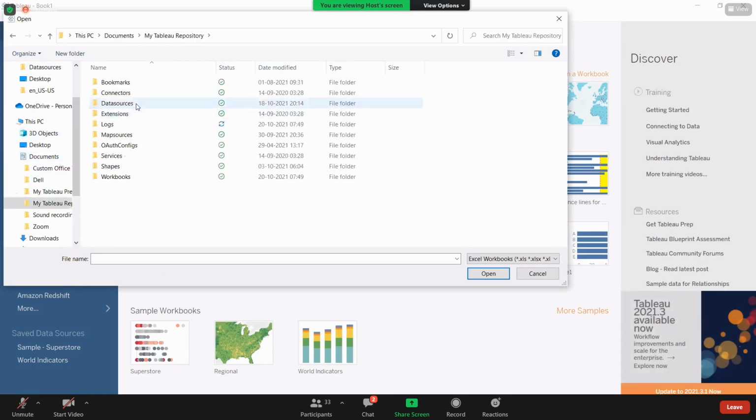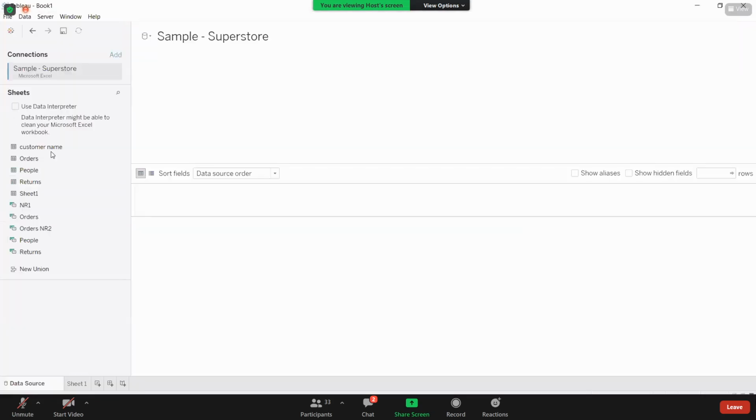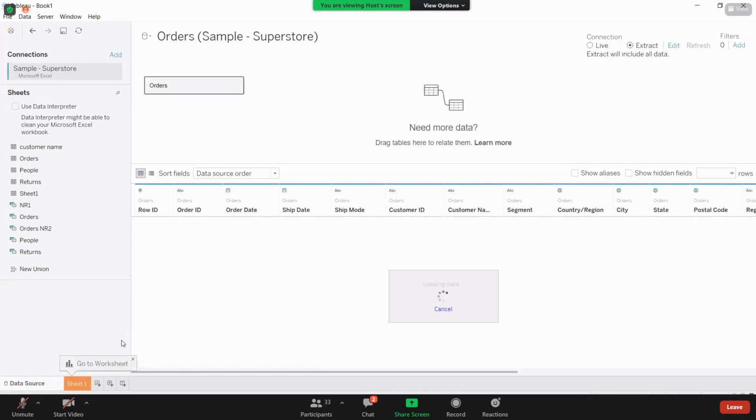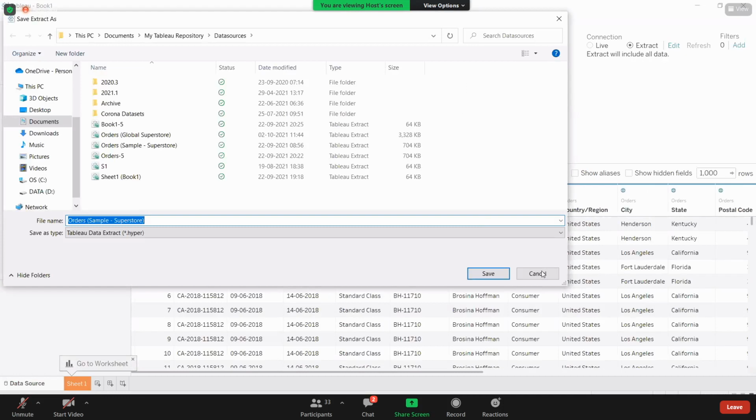Let me connect to my Tableau repository data sources. I'm extracting this and going to the worksheet. Yeah, this is what I want to tell you here. See here, when we are extracting the data for the first time, Tableau asks you to save that extract here.